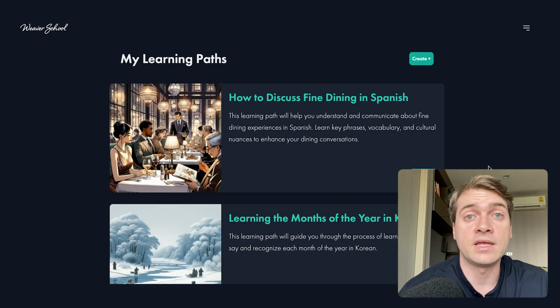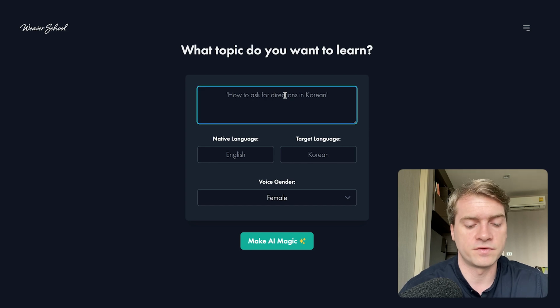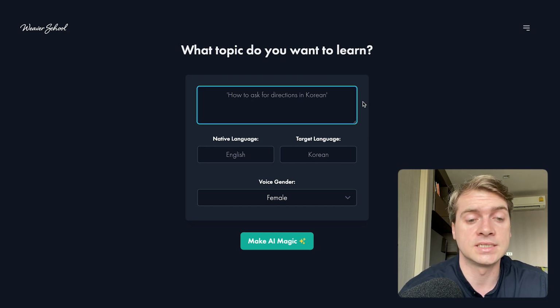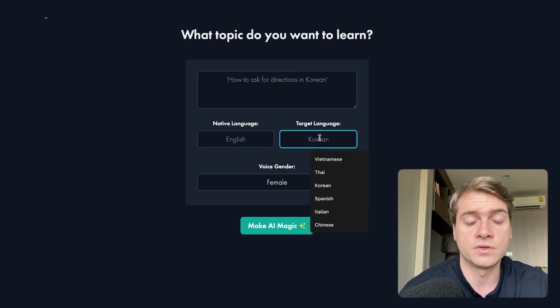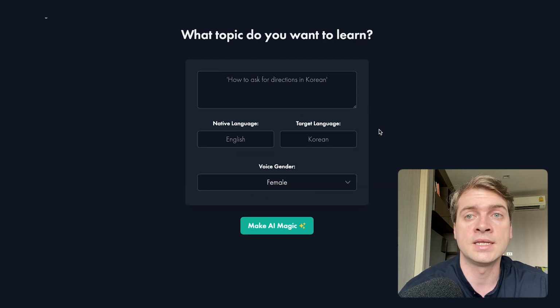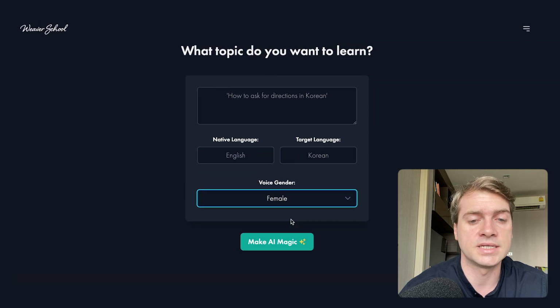So how do we create one of these learning paths? Well, all we have to do is go up here to the create button and we just need to give it a topic. So for example, how to ask for directions in Korean, give it our native language. So in this case, it would be English for me. And then your target language. So in this case, obviously that would be Korean. Then you choose the voice gender for how you want those pronunciation examples to be, whether you want those to be female or male. Then you just click this Make AI Magic button, okay?